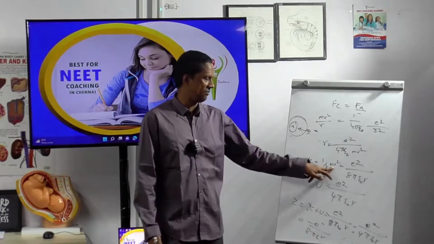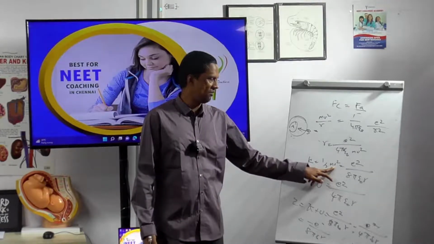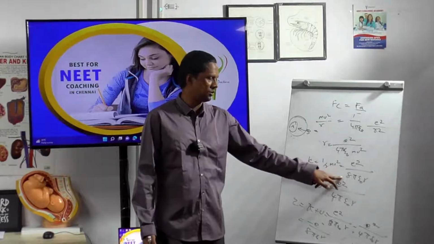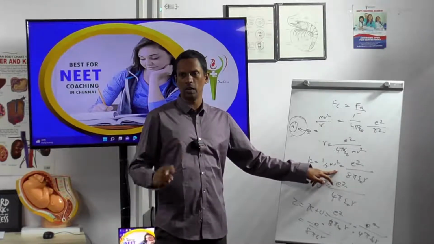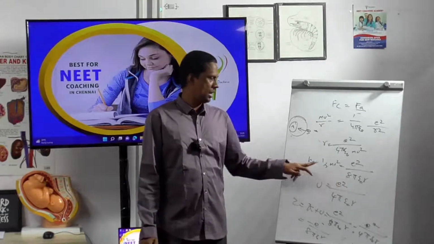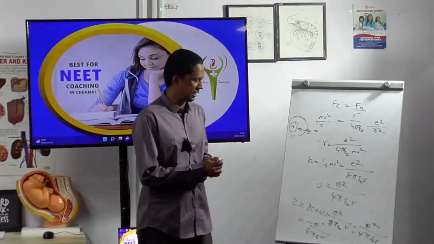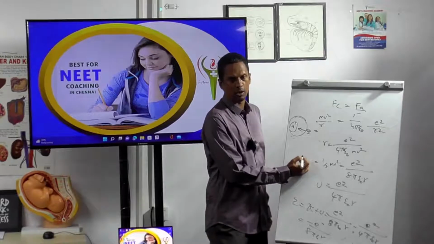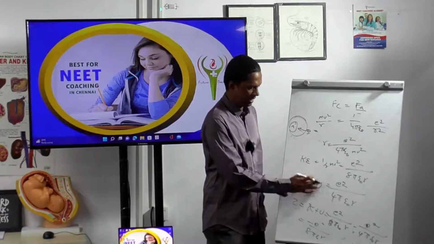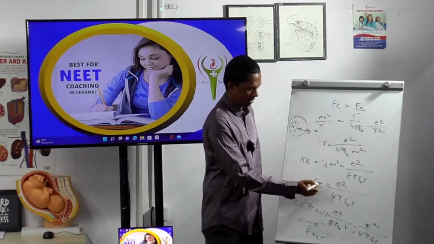K is equal to half mv square. Can anybody at least tell how you got this? K is equal to Ke, not K. If I put K, it will be like a constant, so it should be Ke and it should be Ue.